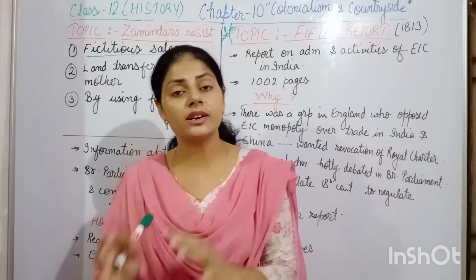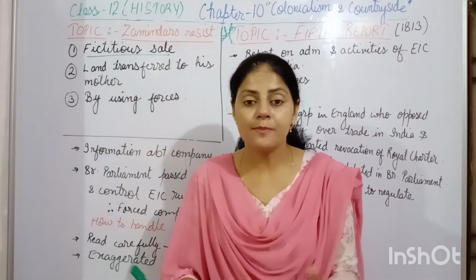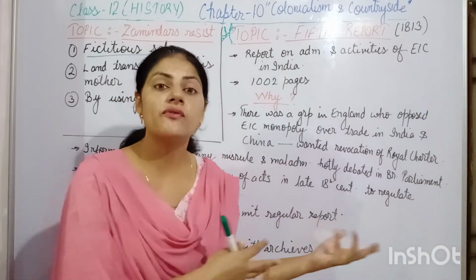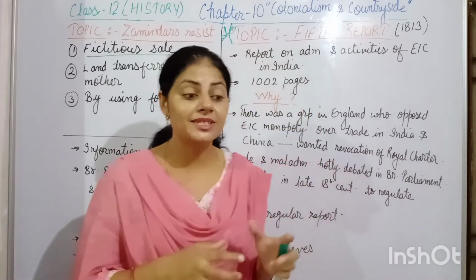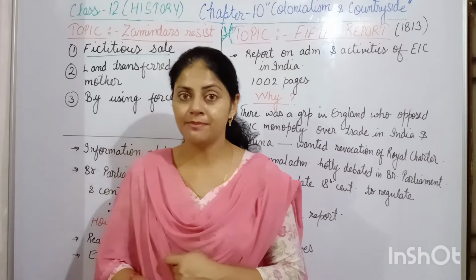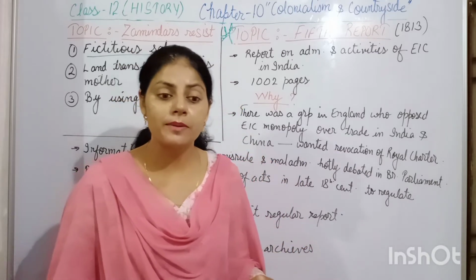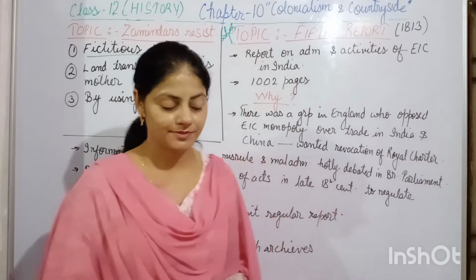The news of the corruption done by the East India Company in India kept reaching Britain, which also became an issue of debate there. Because of that, these people kept insisting that the government of the time take away that monopoly right from the East India Company and permit other people to also have trading rights in India and China.